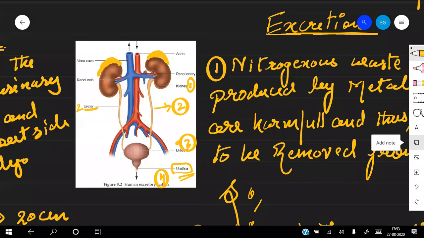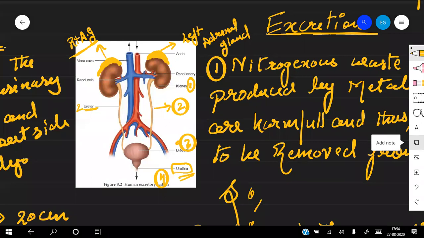Please remember, in control and coordination, this would be covered in detail. So this is your left adrenal gland, and this is your right adrenal gland. These adrenal glands are responsible for the release of adrenaline.